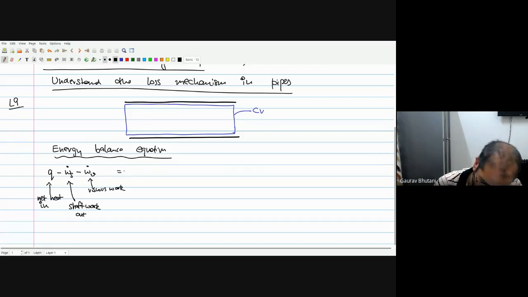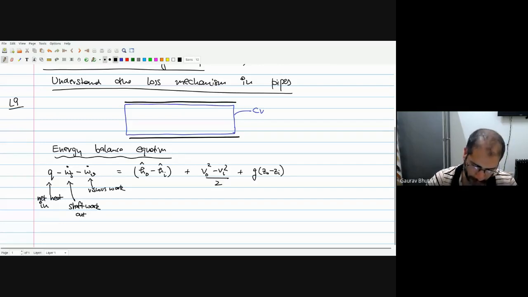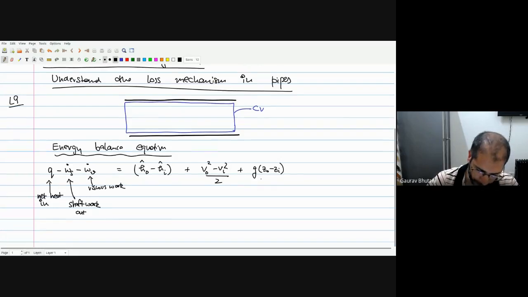Right. So on the right hand side, the first term we had was the enthalpy term, H hat O minus H hat I. So that's a change in the enthalpy. Then we had the kinetic energy term, and then we had the potential energy term. So this was the energy balance equation that we had written for this control volume in lecture number 9. Of course this was for some general control volume, but we'll want to write this for our pipe situation, which is the blue volume that I have shown here.